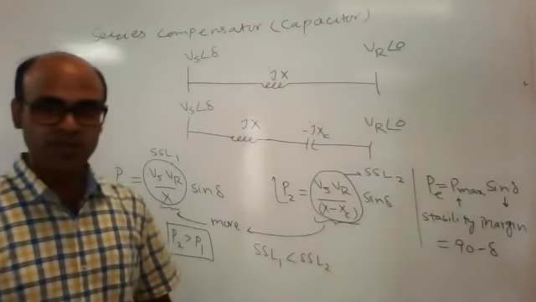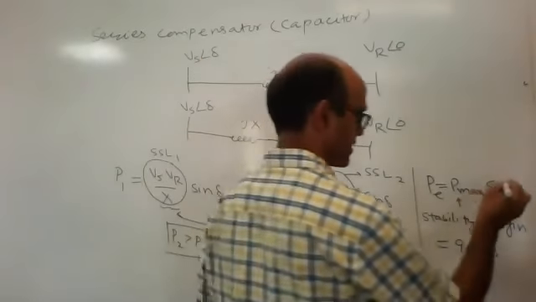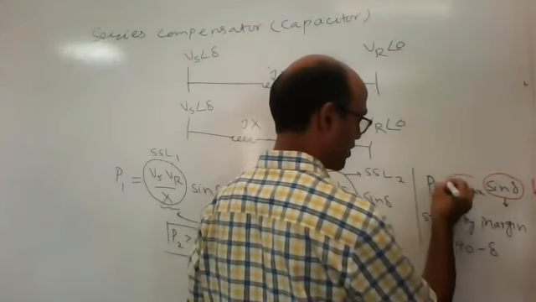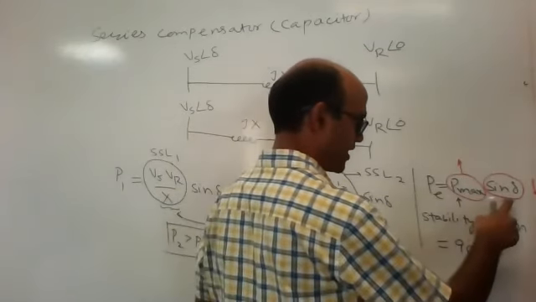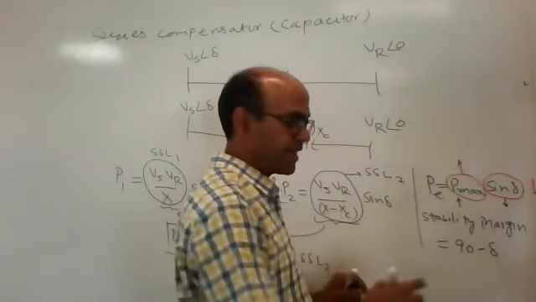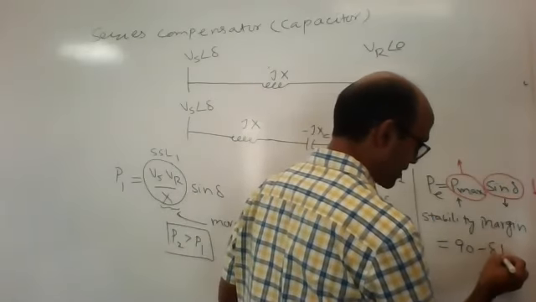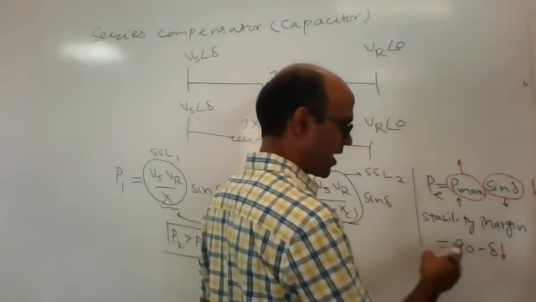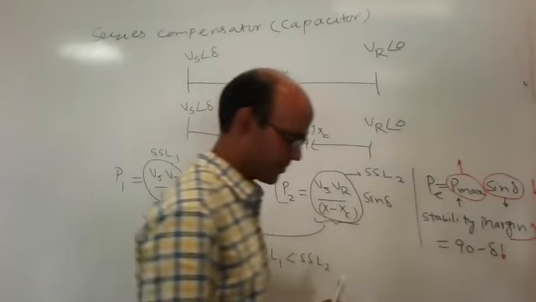So if sin delta reduces, delta reduces, and under this condition the stability margin will increase.